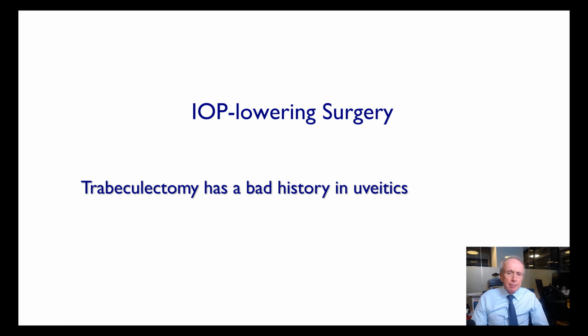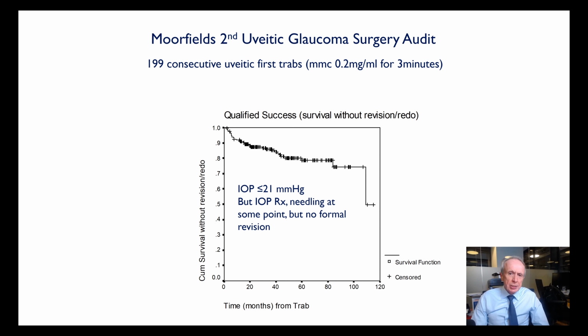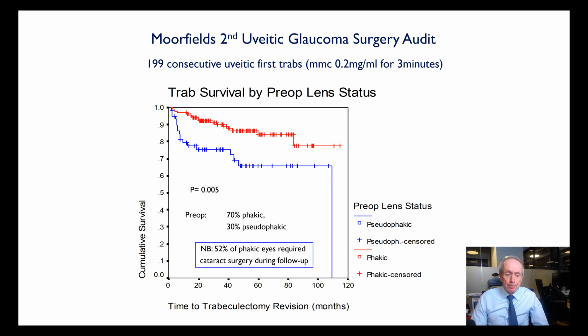Well, trabeculectomy has a bad history in uveitis. Tubes, on the other hand, work well in uveitics. However, the bad press for trabeculectomy is not completely deserved. In this audit of mitomycin trabeculectomies at Moorfields, we found that in carefully selected cases, the success rate was actually very high at around 80% after a median of 4 years. The one big predictor of failure was actually pseudophakia. In fact, ethnicity and type of uveitis were not failure predictors.